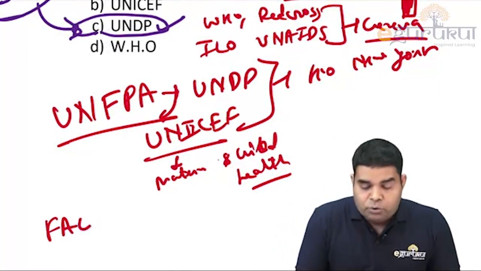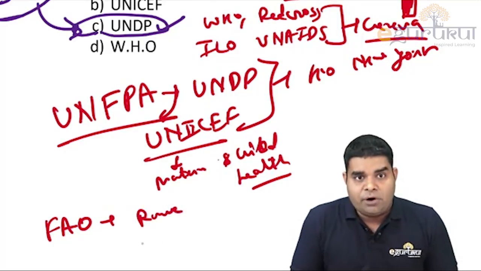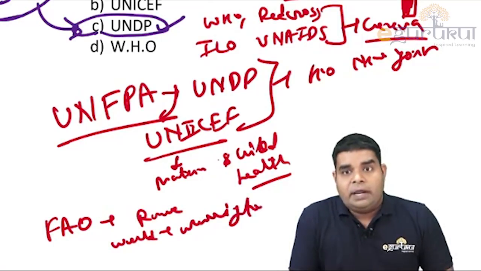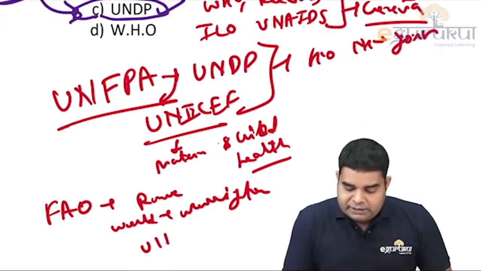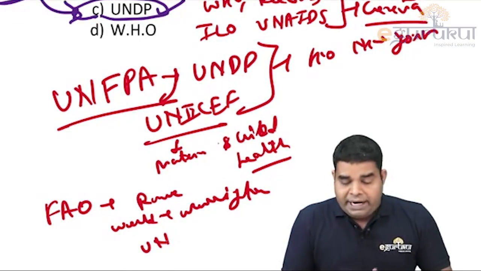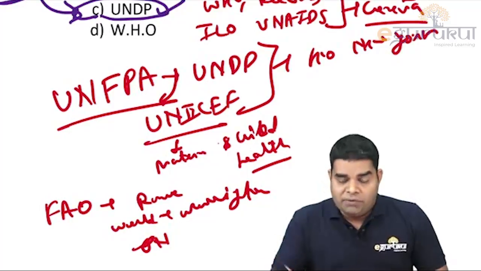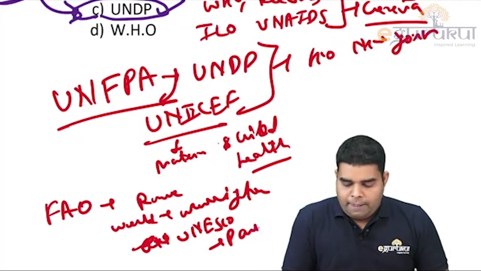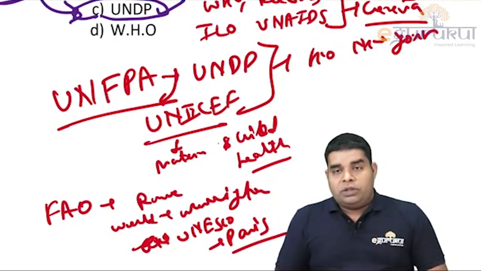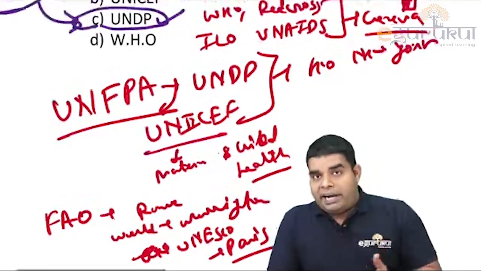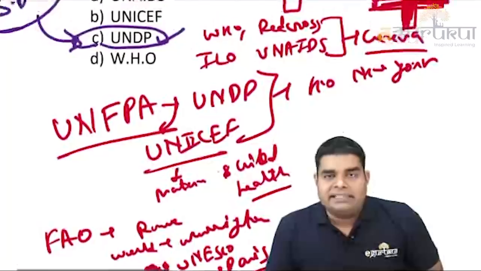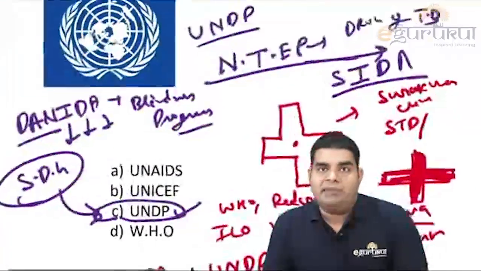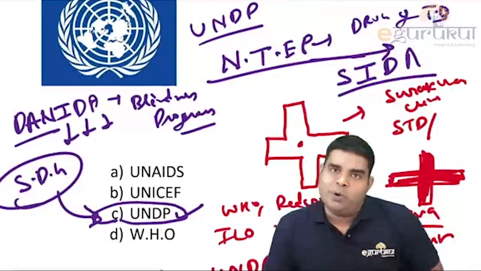I think you know that Food and Agricultural Organization head office is in Rome. World Bank head office is in Washington DC. Okay, and UNAIDS, we have already read that UNAIDS is in Geneva. UNESCO has head office in Paris. Okay, so all these organization details were also asked in recent exams. Please remember it. SIDA funds the TB program and DANIDA the blindness program. This is the logo of UNDP.